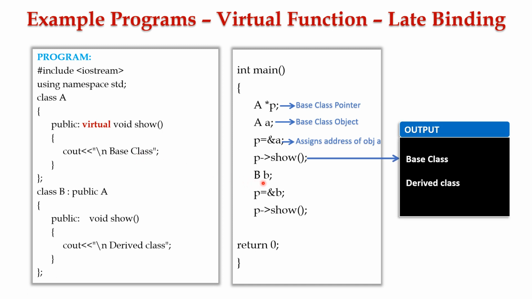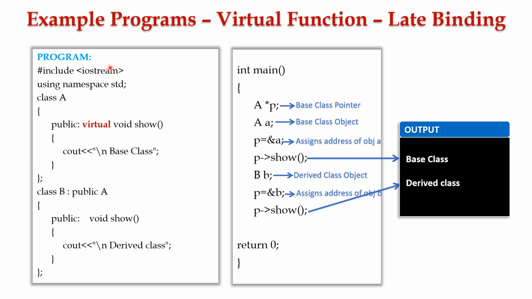Next, we have created the object B for class B. Next, P is equal to ampersand B. Here we have assigned the address of object B to the pointer variable P, which belongs to class A. Now, using the arrow operator, the pointer variable P accesses the show function which is available in class B. So now control moves to class B and executes the show function and displays the message derived class to the user as shown in the output. So next it is return 0, which implies that the program executes successfully.